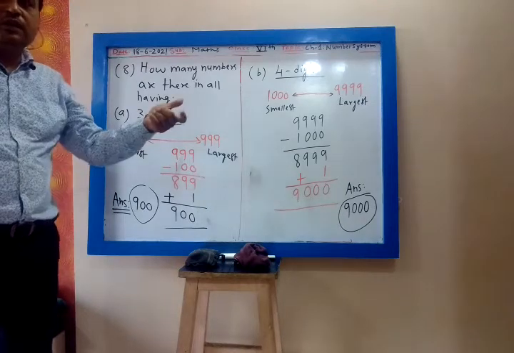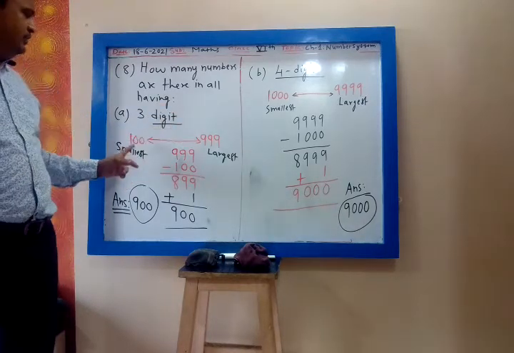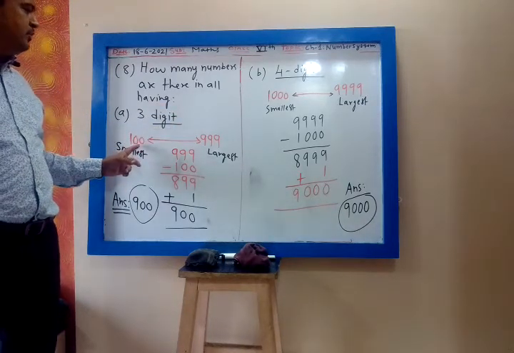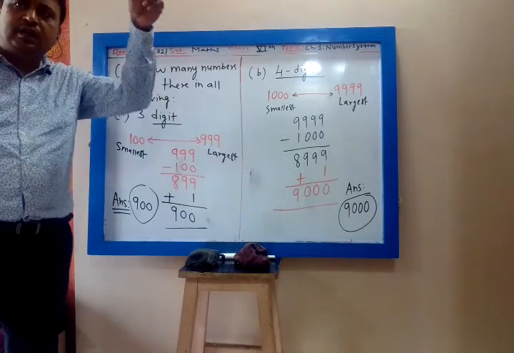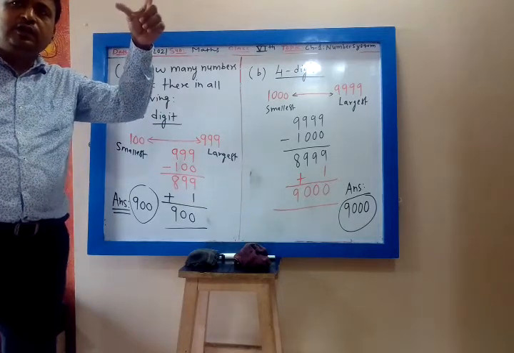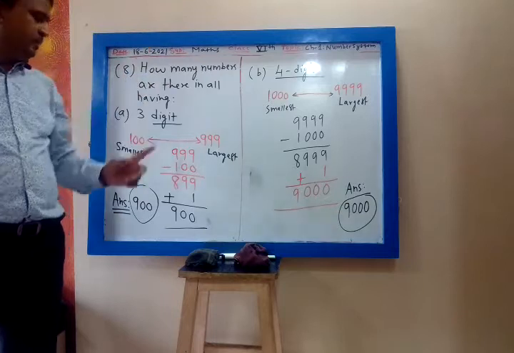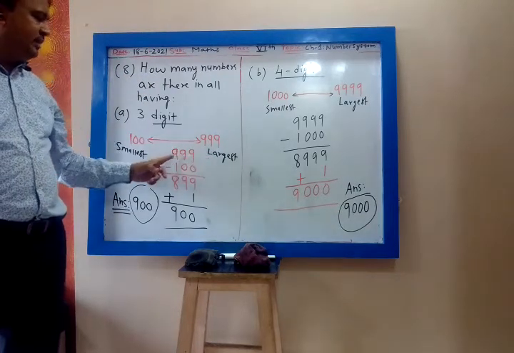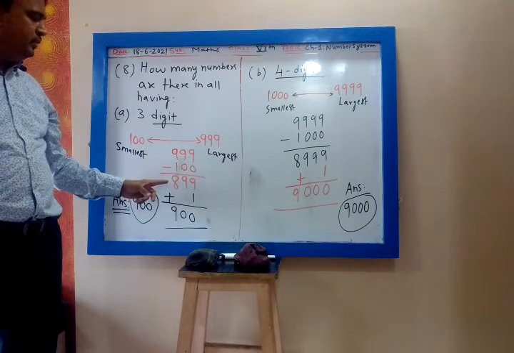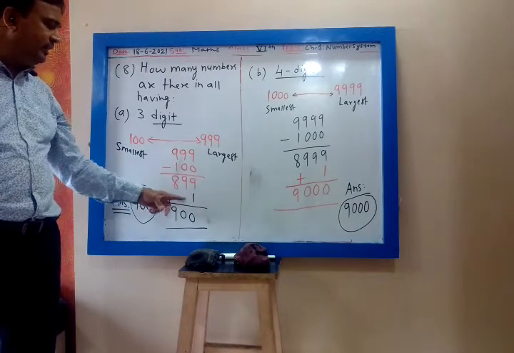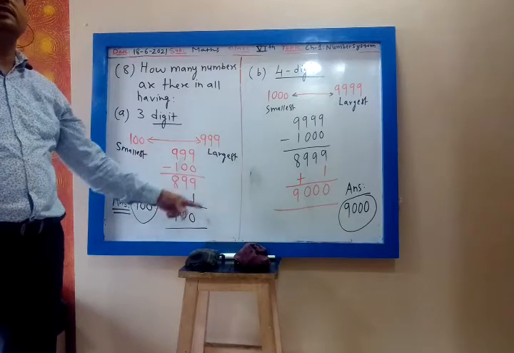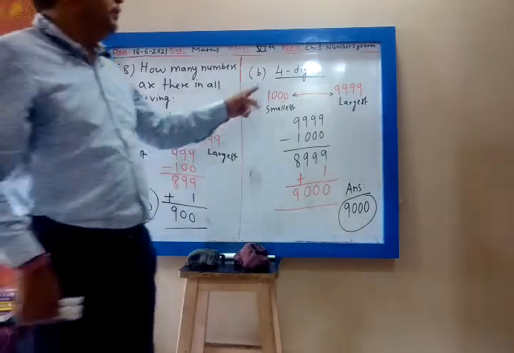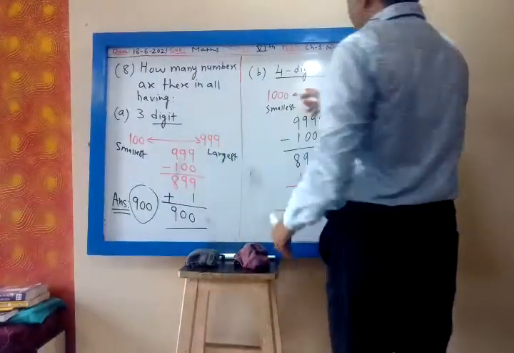You don't have to list all the numbers, because when you start listing from 100 to 999, it will take a long time. So, in shortcut, how do we calculate? We write the smallest number, we write the largest number, we take their difference, and to that difference we add 1, we get the total 3-digit numbers. Same thing for 4-digit.